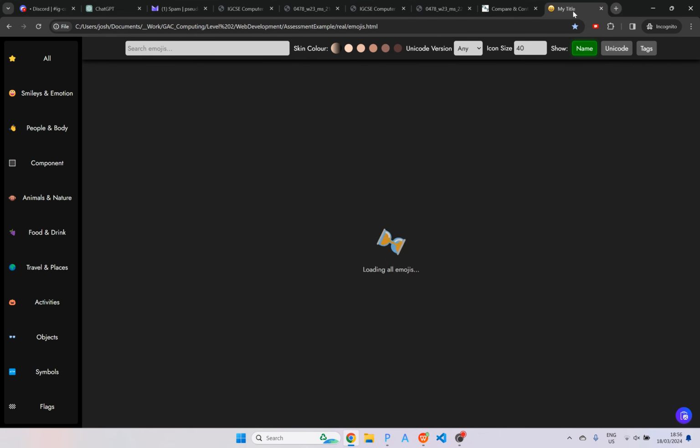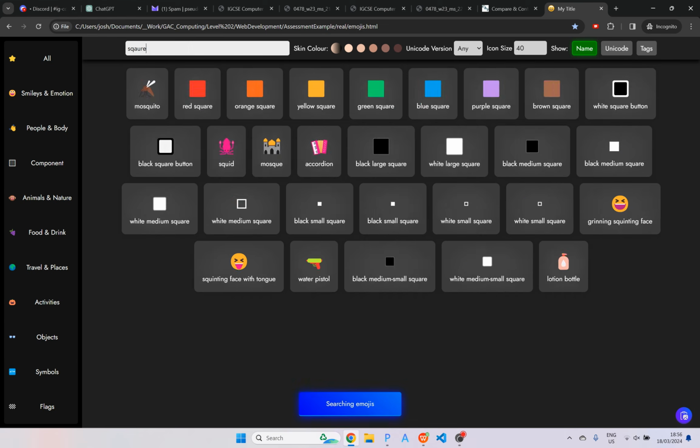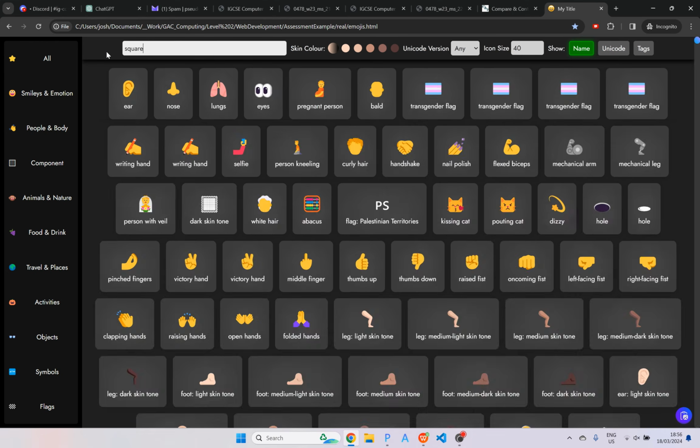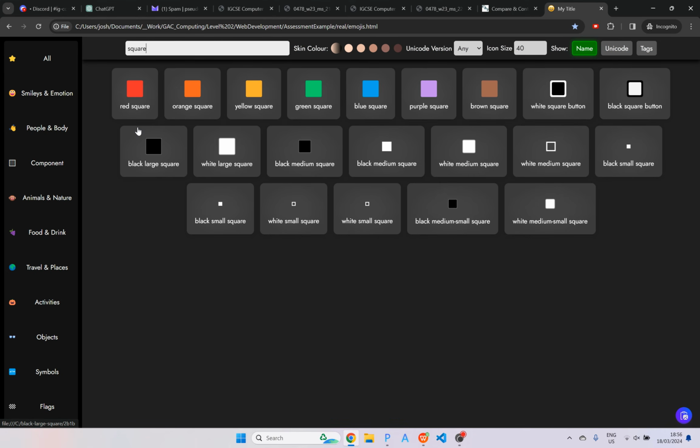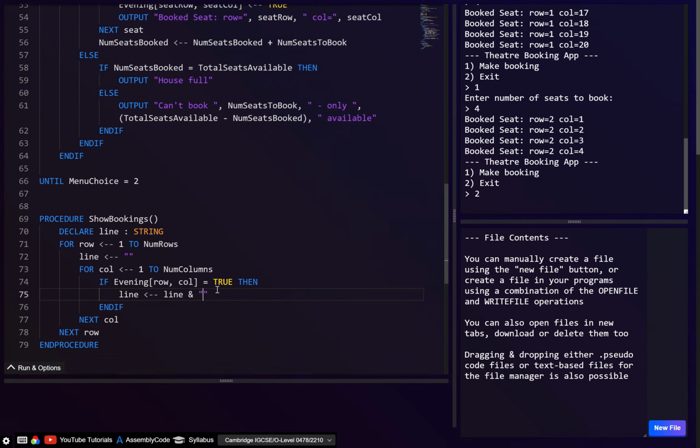Now let me actually find some emojis. Let's go square, if I can spell square correctly. Let's use this black one. And maybe let's change that in a minute.